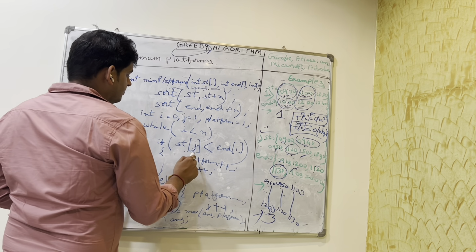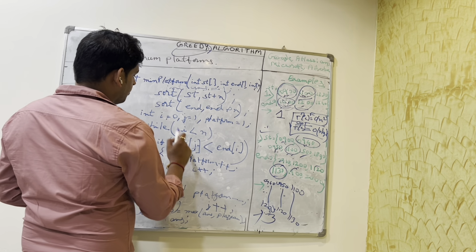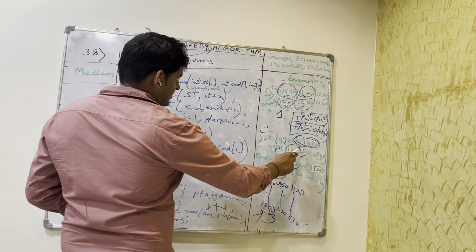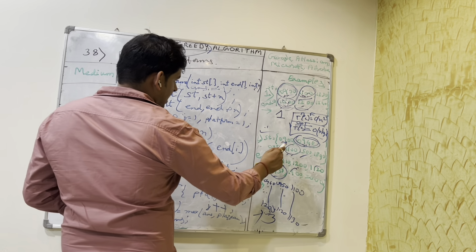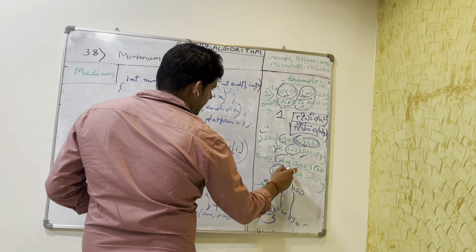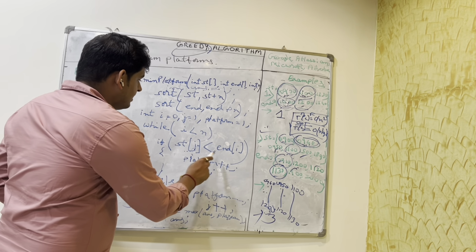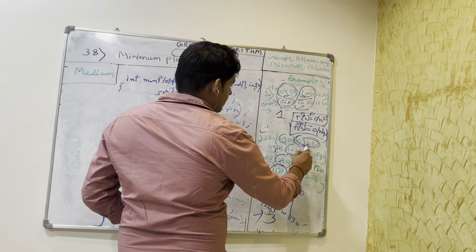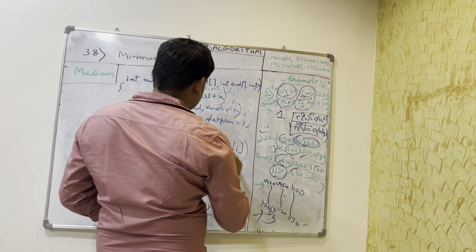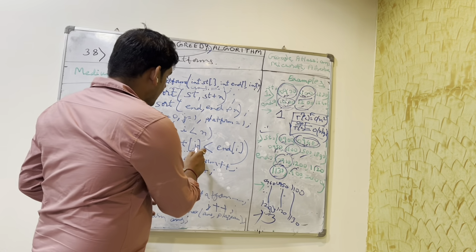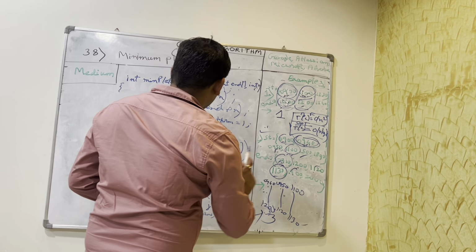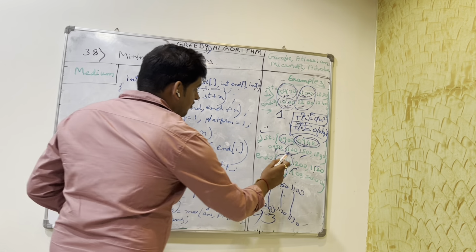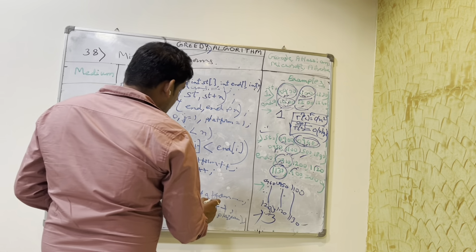So j is 1, i is 0. The start time of this one, 9:40, is the second start time. Assuming that 9 and 9:10 have arrived, then this end time is 9:10 and the start time is 9:40. This is the first, this is the second. Now since the start is greater, we don't need any extra platform. If the start time is greater than the end time, then we don't need a platform, because this is the start time for the next train and this is the end time for the train that is already there. So we can reduce the number of platforms.